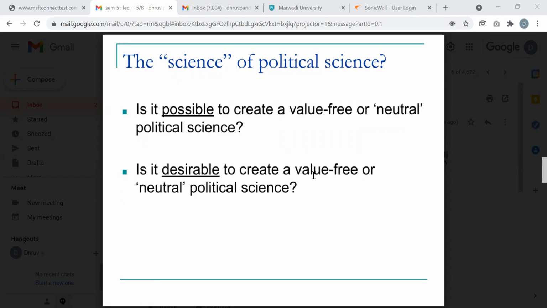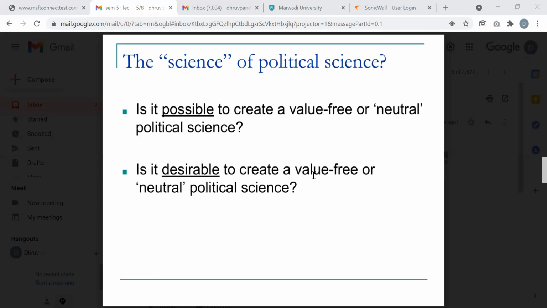How neutral can it be? How do we make sure that it doesn't stay biased or prejudiced? Is it desirable to create a value-free or neutral political science? Why do we desire it?